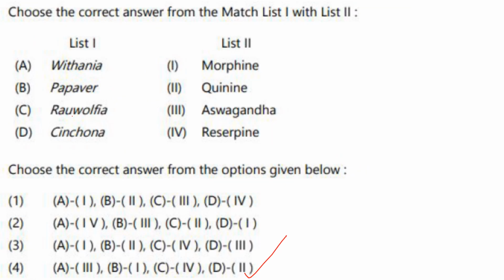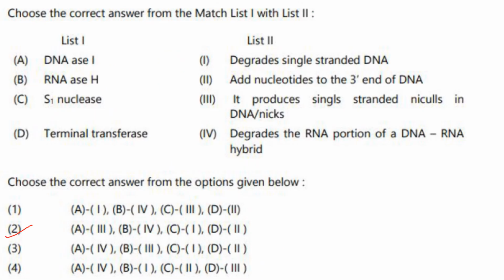Then choose the correct answer from the match list 1 with list 2. Withania is ashwagandha. A3. A3 is present only in option 4. So option 4 is the right answer. B. Papaver is for morphine. Rauwolfia is for reserpine. And cinchona is for quinine. So A3, B1, C4, D2. That is the right answer.